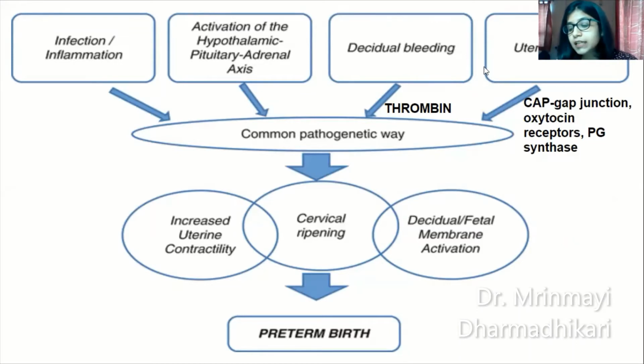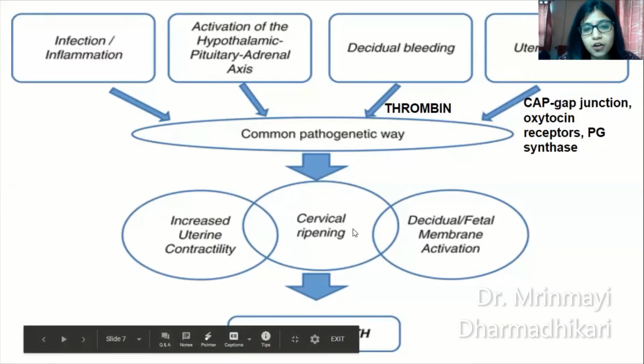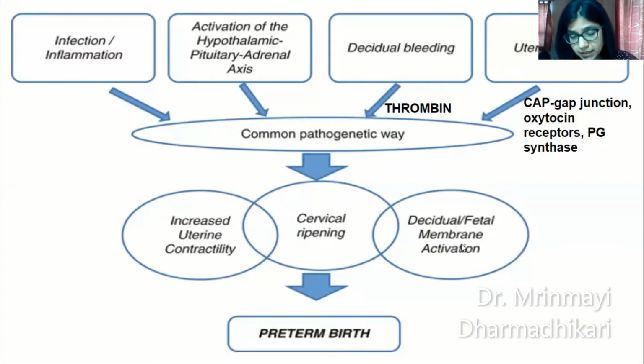Okay, we know that multifetal gestations or polyhydramnios have a higher chance of going into preterm labor. The cause for this is uterine stretch. With a uterine stretch, there is increase in the contraction associated proteins, gap junctions, oxytocin receptors, prostaglandin synthase. All these again put together give rise to the triad: increased uterine contractility, cervical ripening, as well as rupture of membranes, pushing the patient into preterm births.